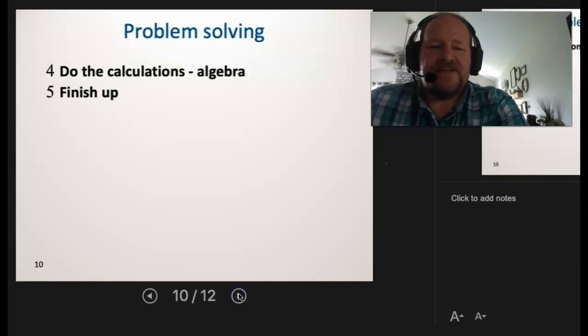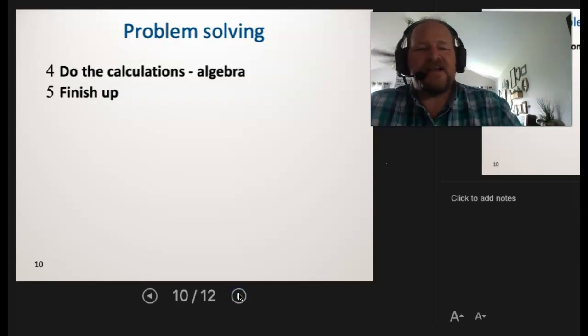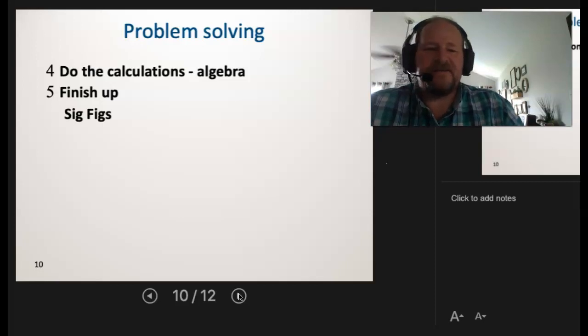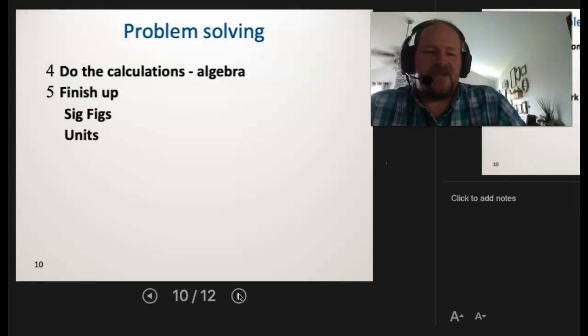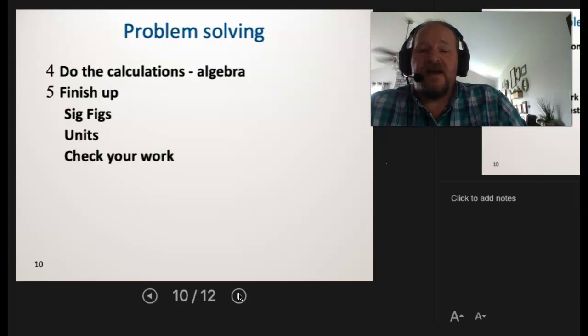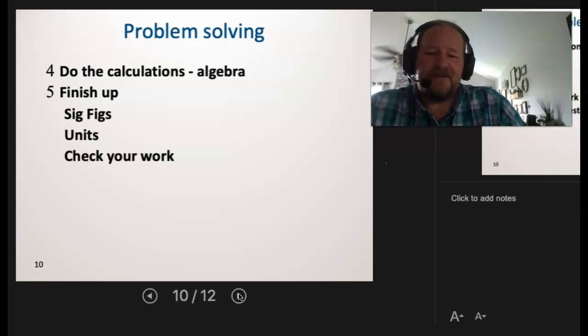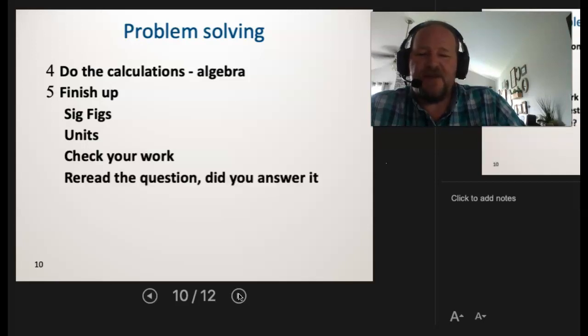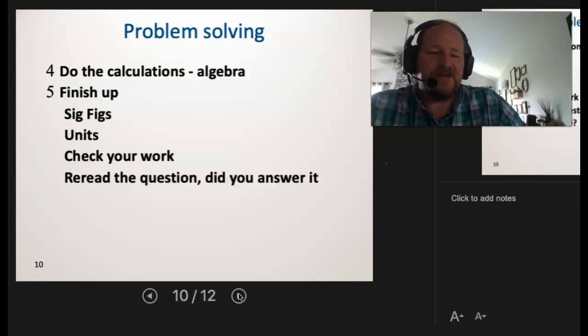Once you get those calculations done, you just finish it up. But what I mean by that is simply taking care of those sig figs. You know, how many sig figs does your answer need to have? Making sure you have units. And then you want to check your work, right? Since you have units, you have some sig figs, you did a calculation, you might be able to reread that question and make sure you answered it.